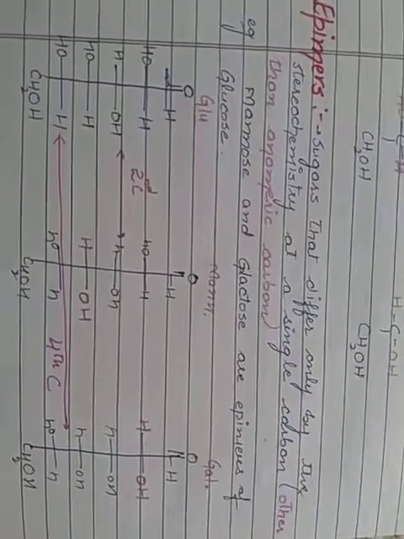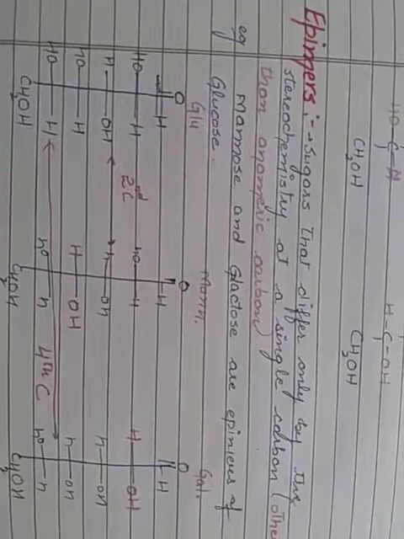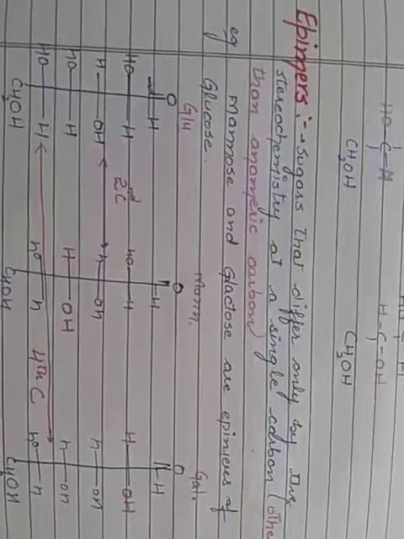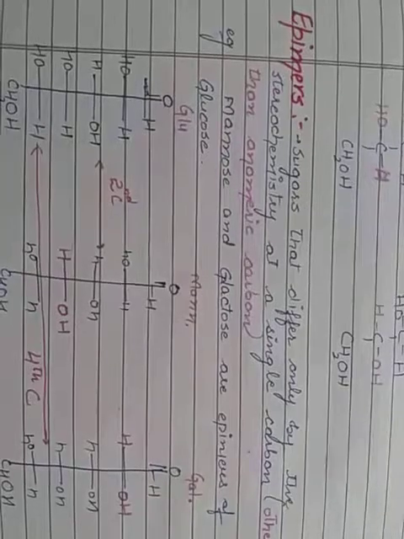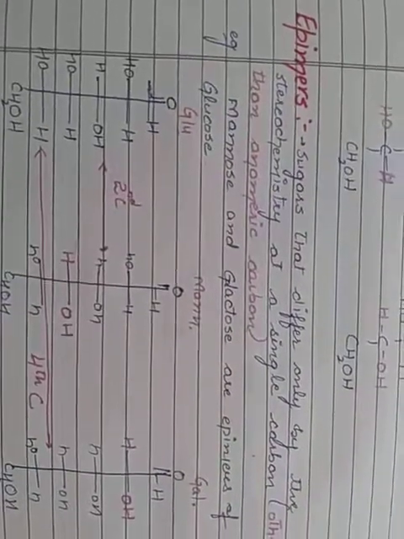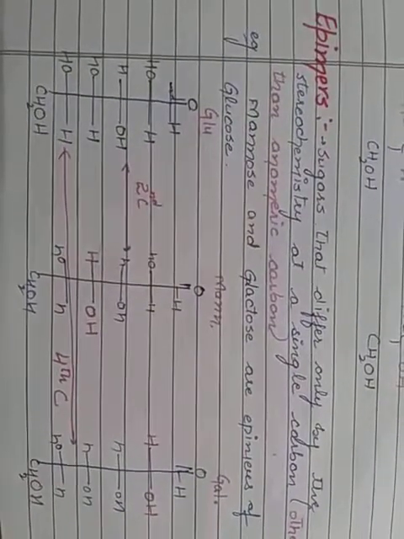The second term is epimers. So first of all, what are epimers? Epimers are those sugars that differ only by stereochemistry, meaning arrangement at a single carbon atom, but that carbon atom should not be the anomeric carbon. Meaning if the orientation is different around a carbon atom, but that carbon atom is not carbon number 1, that kind of sugar moieties are said to be epimers. For example, glucose, galactose and mannose, all these three are epimers of each other.